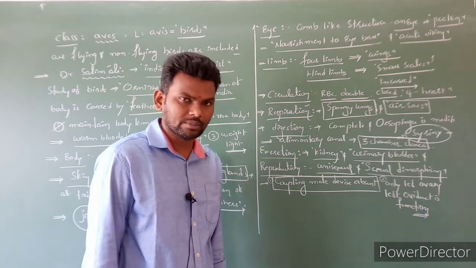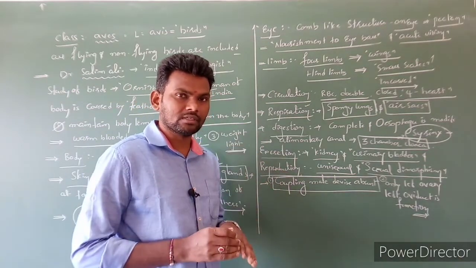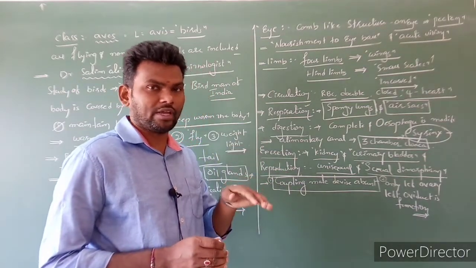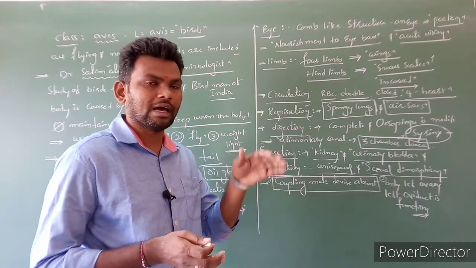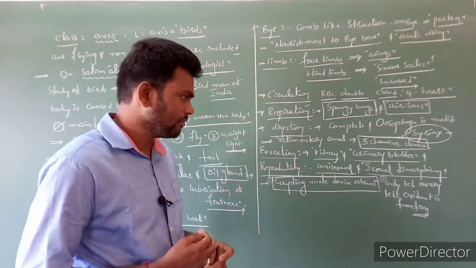Urinary bladders are also absent. Why are these organs absent? To become lightweight. It can easily fly due to the absence of these organs. Clear?